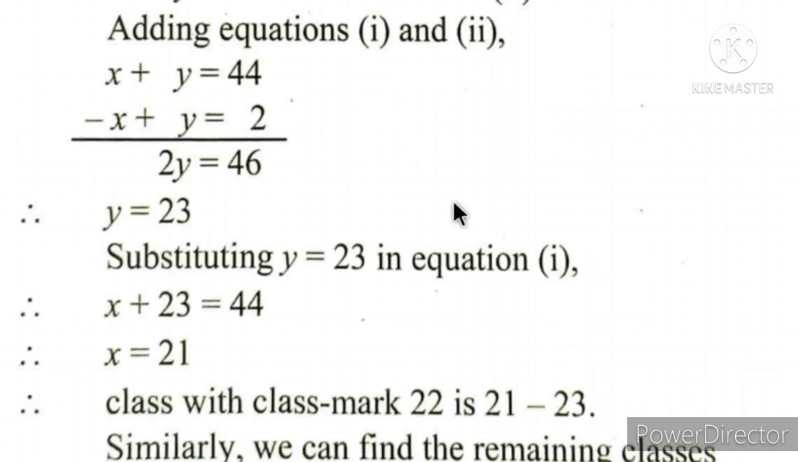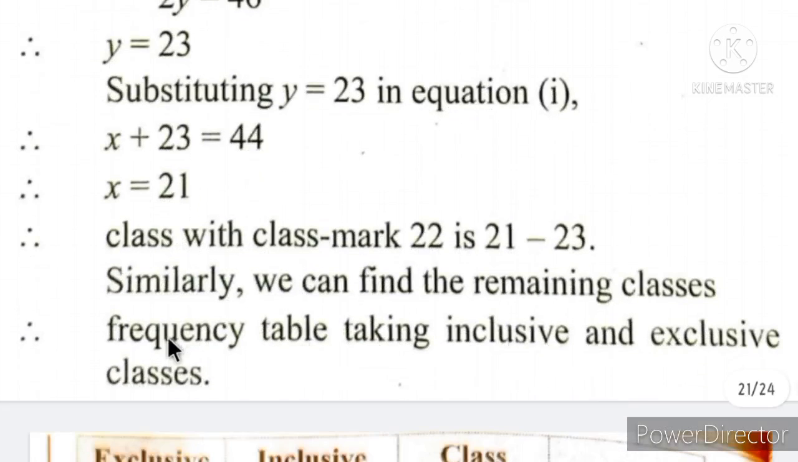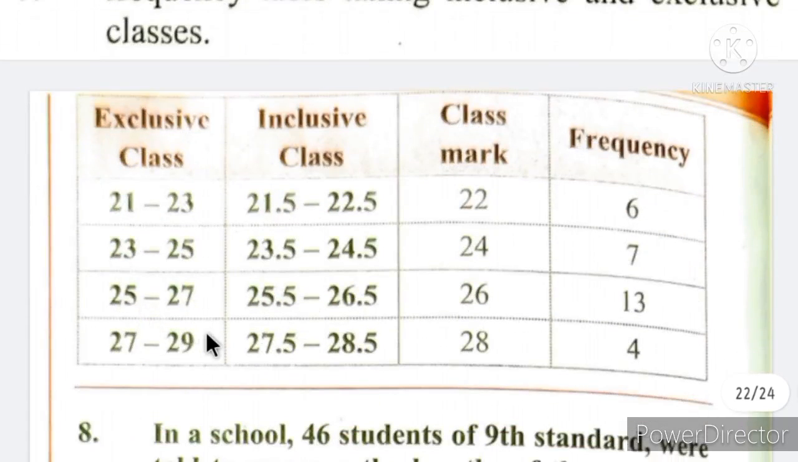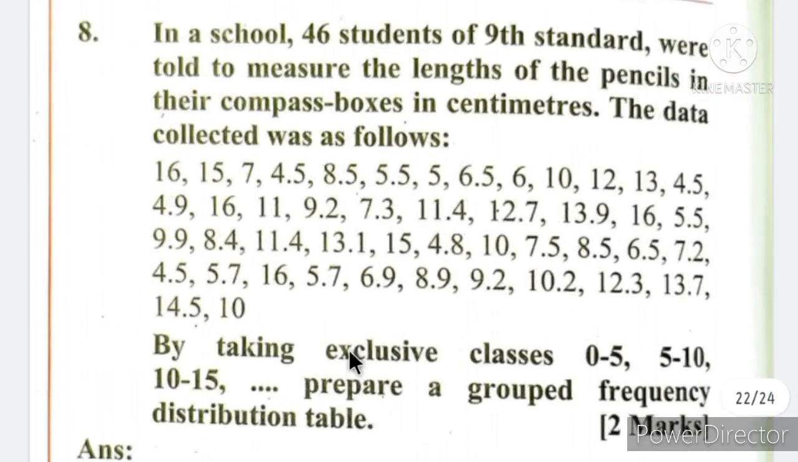Substituting y is equals to 23 in equation 1, so that we get the value of x. So x plus 23 is equal to 44, x is equals to 44 minus 23, 21. Class with class mark 22 is 21 to 23. Similarly, we can find the remaining classes frequency table taking inclusive and exclusive products. Here also I have given you the answers. You can find the remaining like that way only, the way I have shown you, and just recheck these answers from here. Now let's do the question number 8.